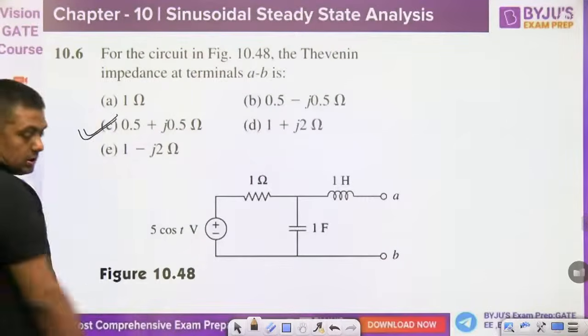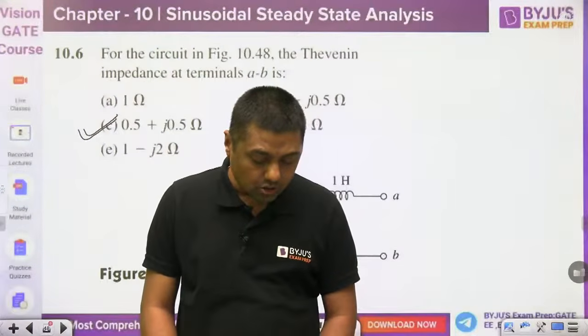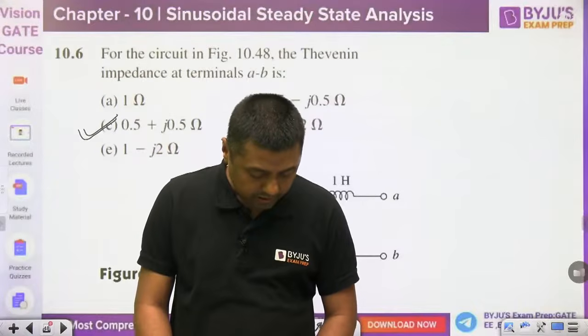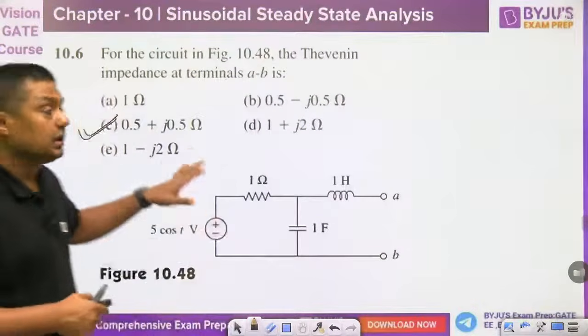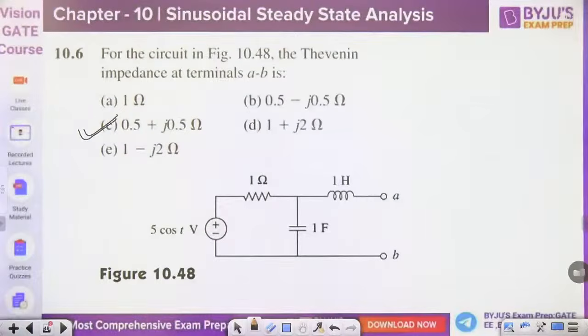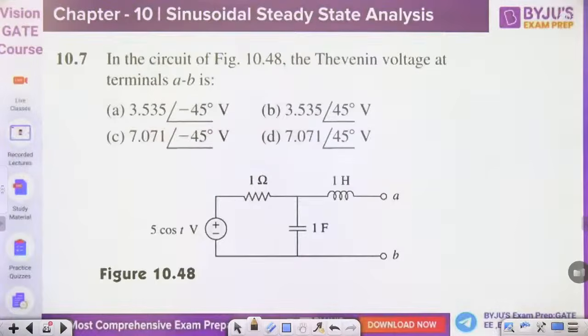C. So you can find C, a simple question, guys. Simple questions on Thevenin's theorem. Okay, in this way we can solve. C is the answer. Good one. Then for the same diagram, what is the Thevenin's voltage?